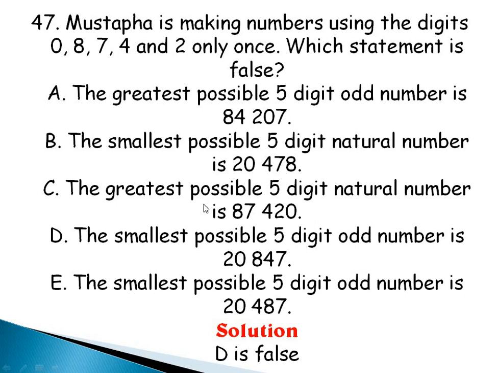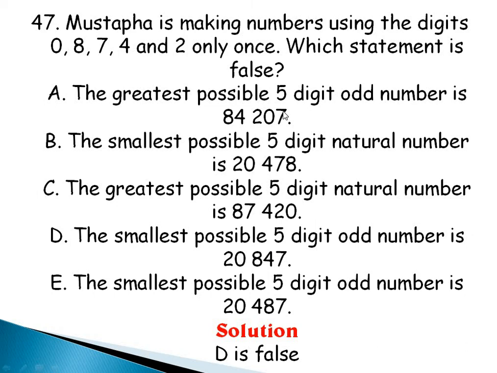That's true. The greatest possible 5-digit natural number is 87420. That is true. The smallest possible 5-digit odd number is 2847. No, this is false. And then E, the smallest possible 5-digit odd number is 2487. This is true. So D is false. All others are true except for D. Is that taken?